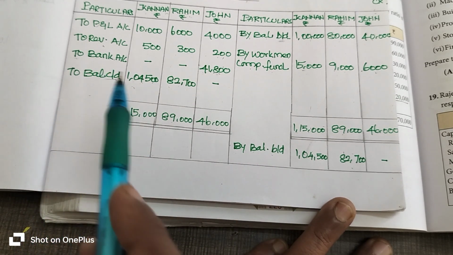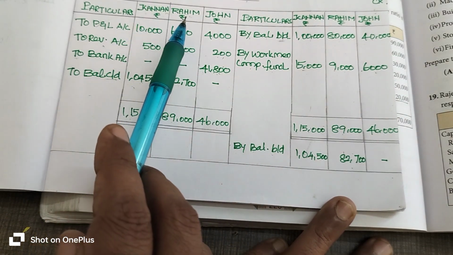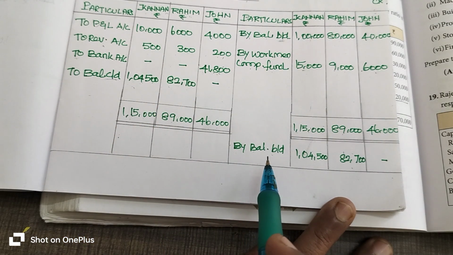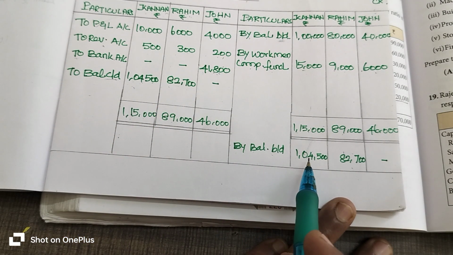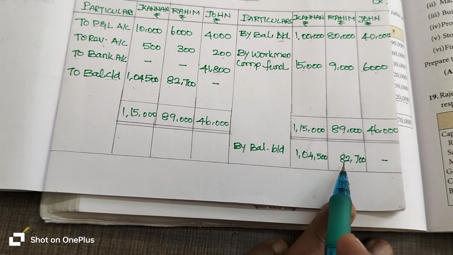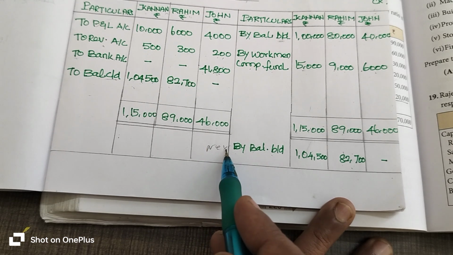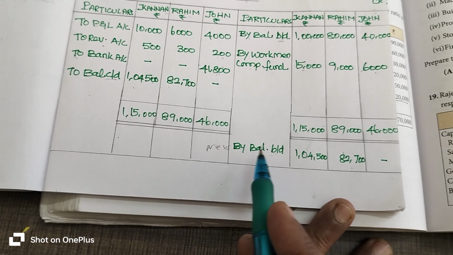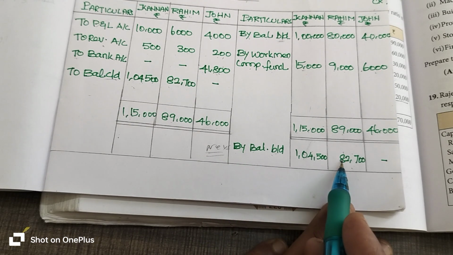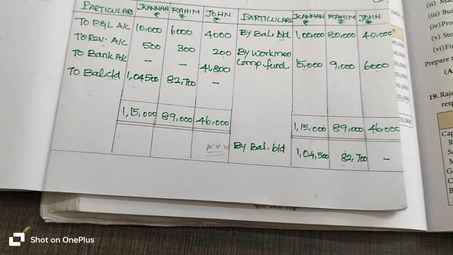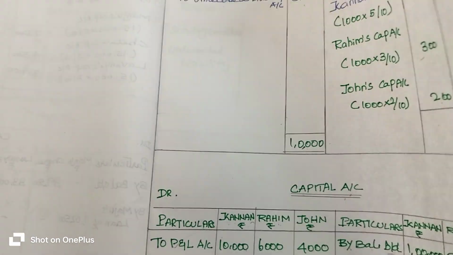The continuing partners Kannan and Rahim's capital opening balance is 1,04,500 and 82,700 rupees for the next accounting period. This is the opening balance of the capital for the next accounting period for the continuing partners. Okay, we have prepared the capital account. Let's come to the balance sheet.